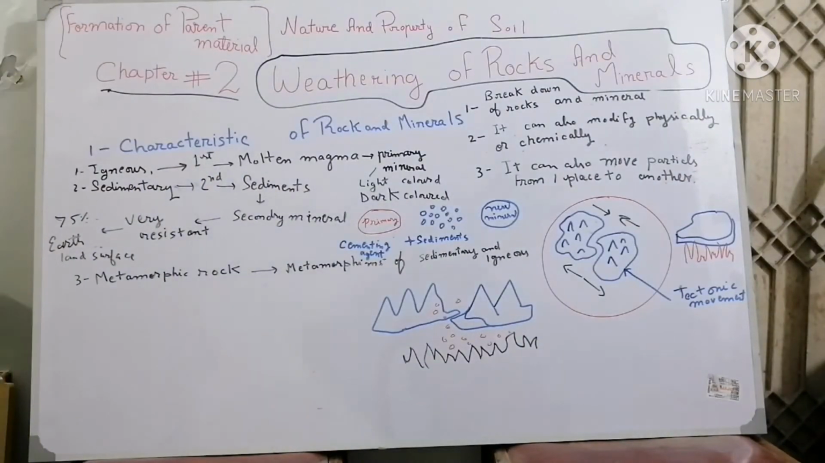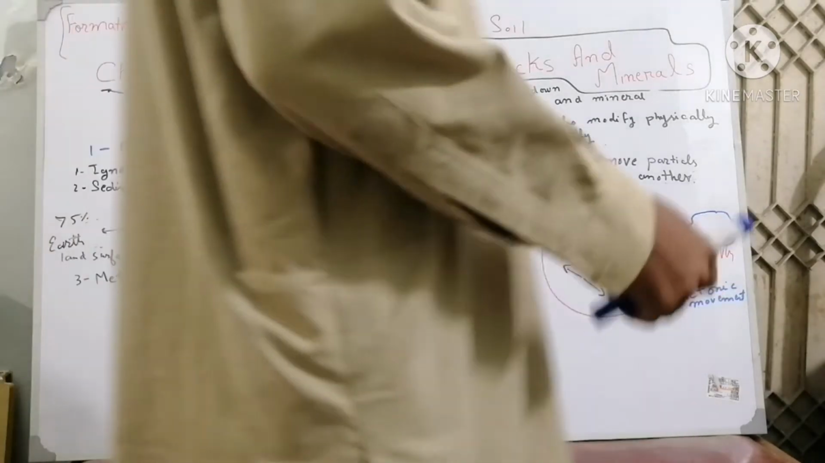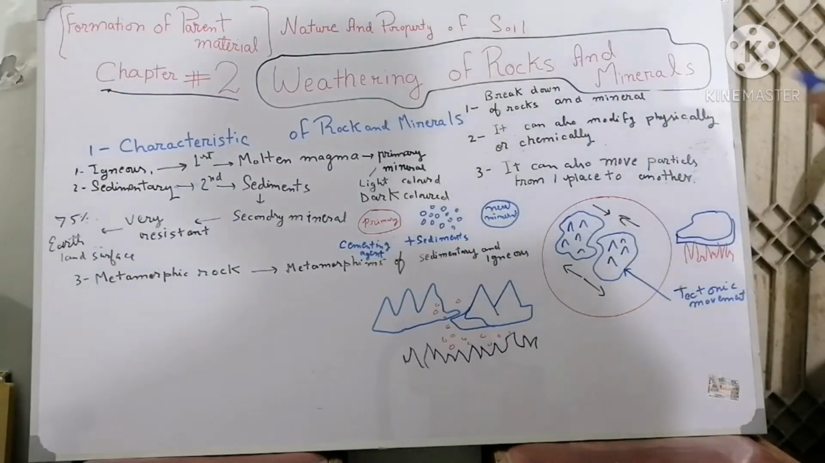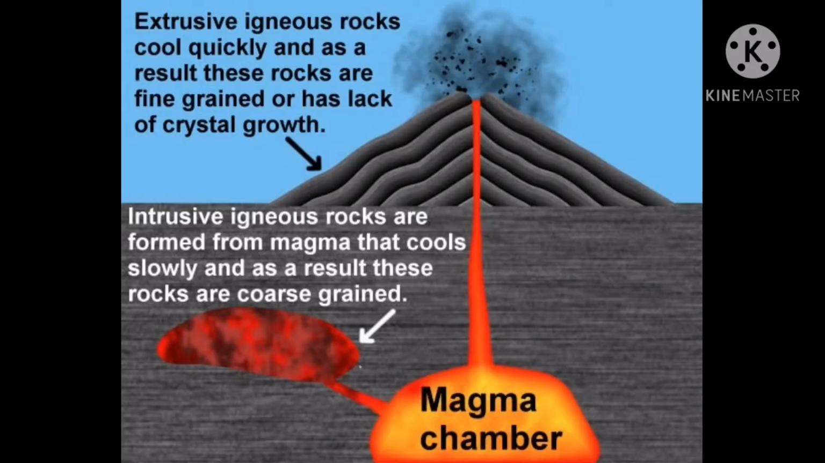Rocks can move from one place to another through wind or water. Now, I will tell you about the characteristics of parent material. First of all, there are three types of rock: igneous, sedimentary, and metamorphic. So, what are igneous rocks? The first rock which is formed is called igneous rock. It is formed from molten magma, such as granite and diorite.